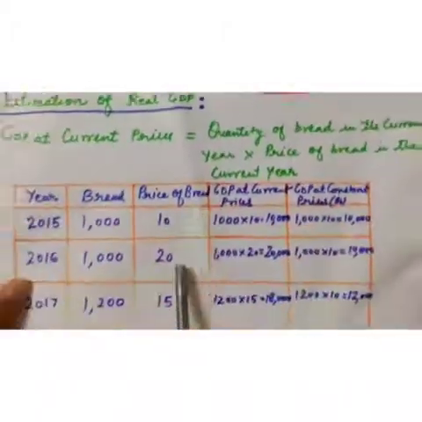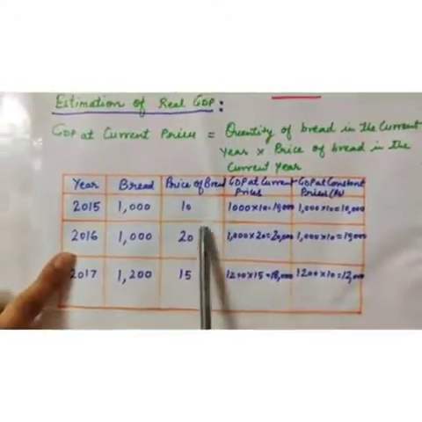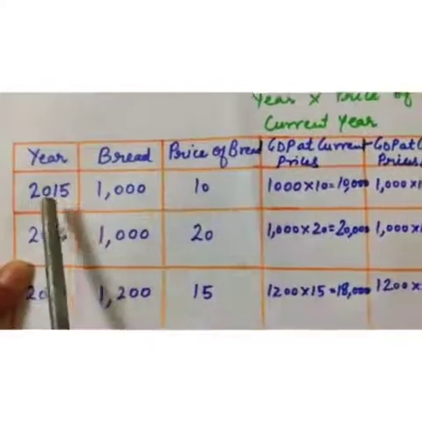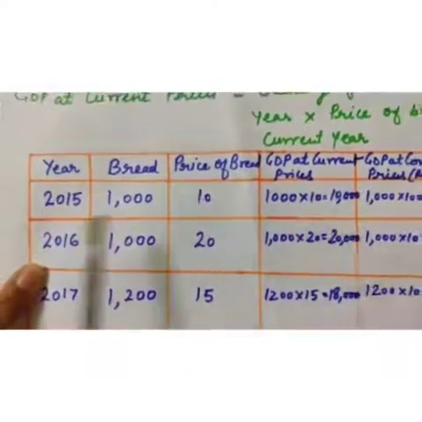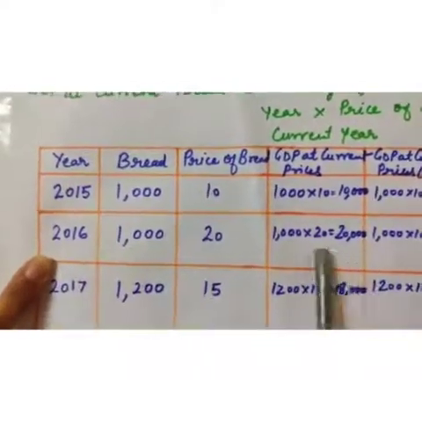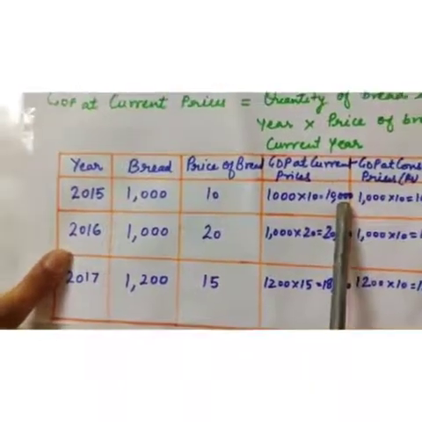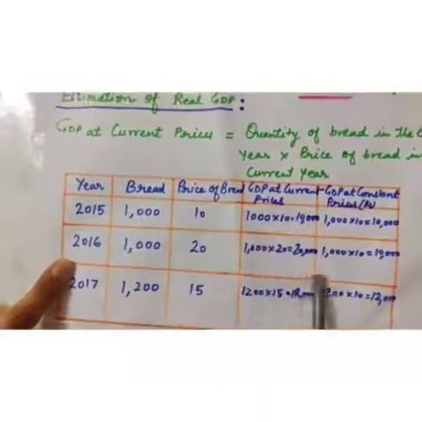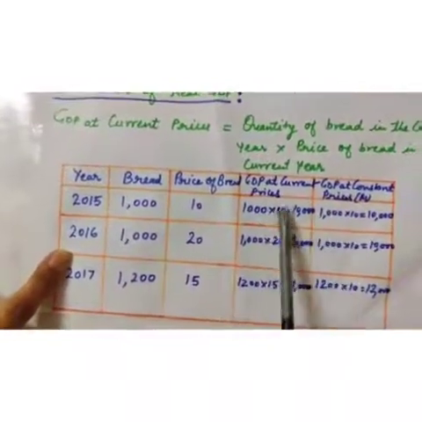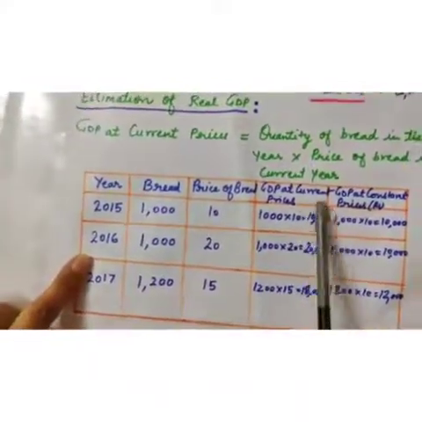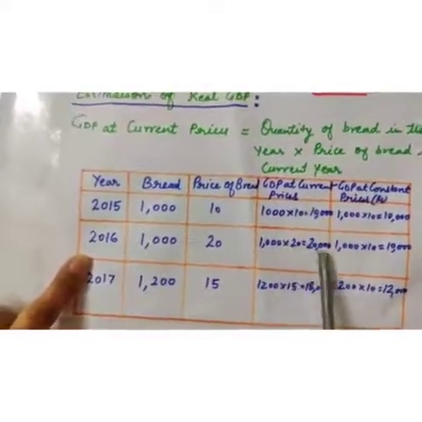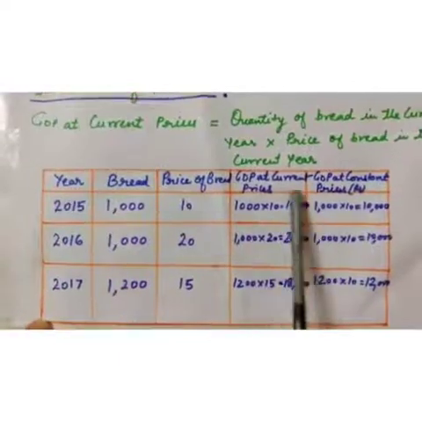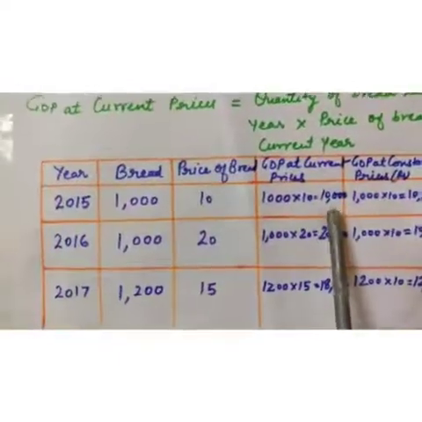Price goes from 10 to 20, so GDP at current price was 10,000 in 2015 and 20,000 in 2016. So it is a 100% rise in economic growth, but it shows a wrong picture of economic growth. A 100% rise is not possible.